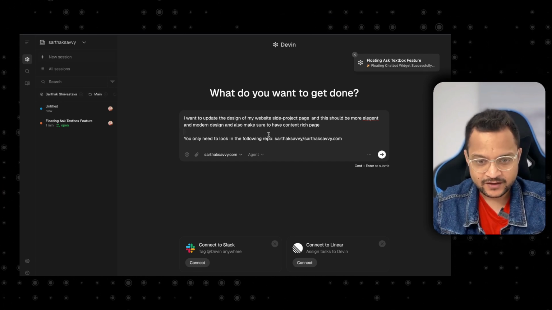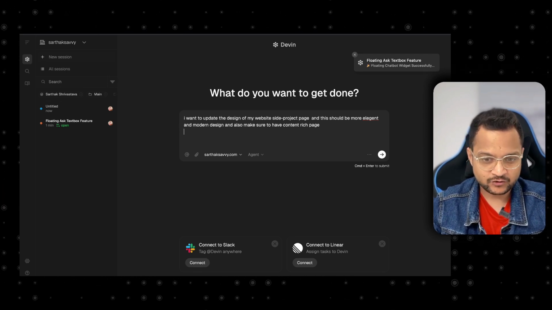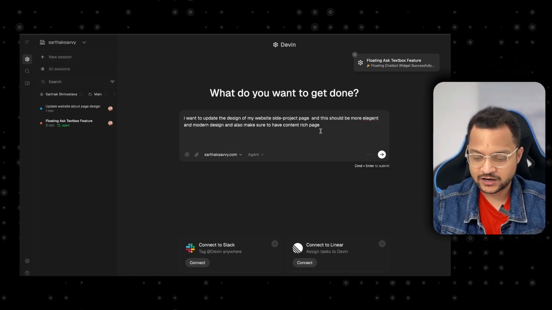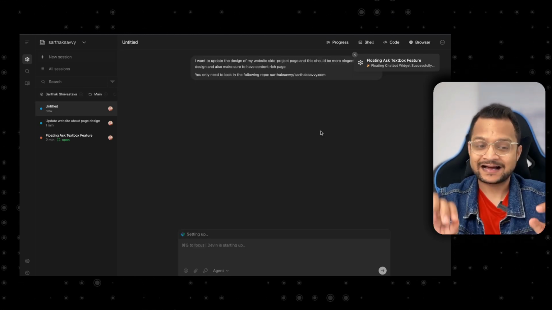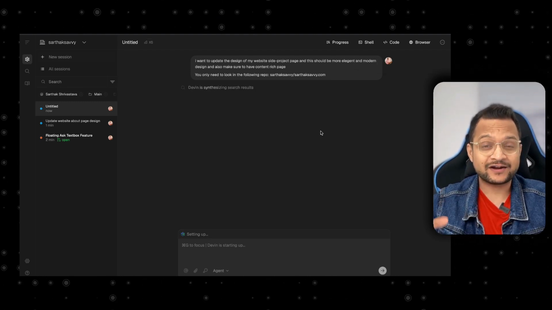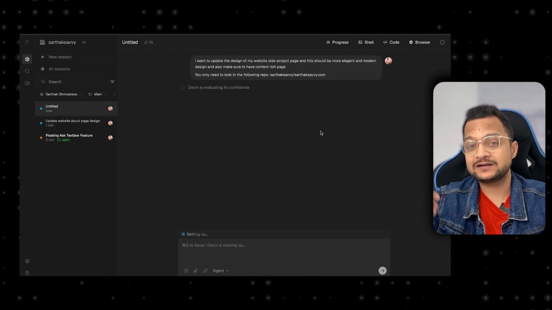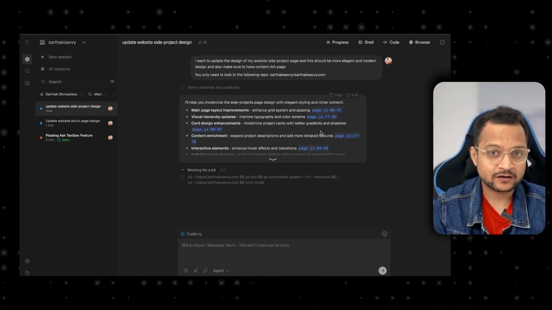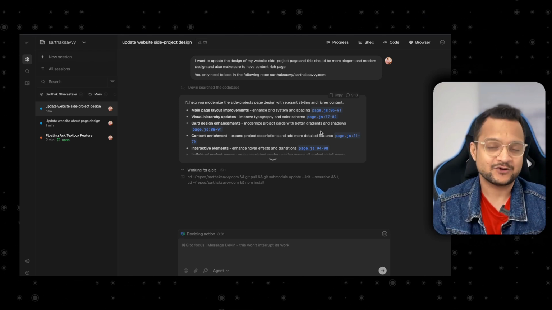Everything is good. Okay, so now I'm going to remove that because I have already tagged the repository, and now I'm going to start another session, and another Devin is working on the feature. Two different Devins working on two different features. This is how Devin is highly increasing your productivity.